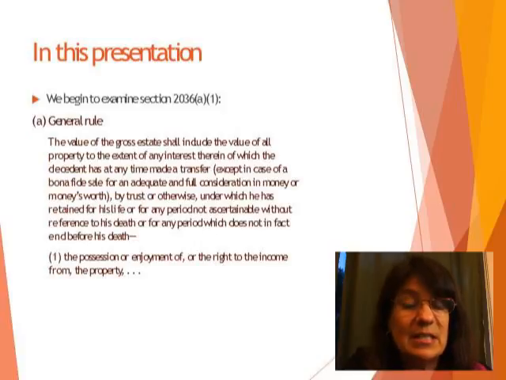Now, 2036A1 is a little bit different. Here's how it goes.